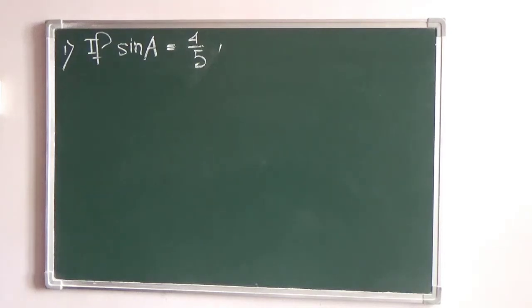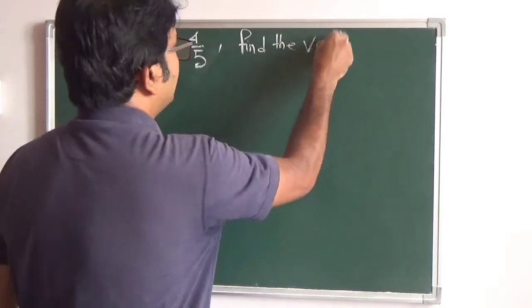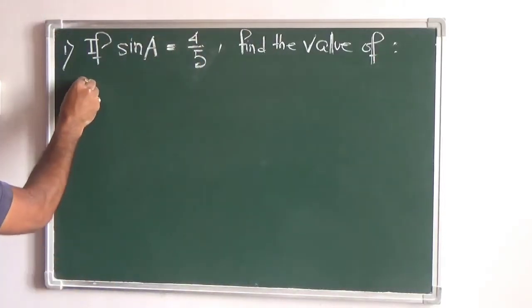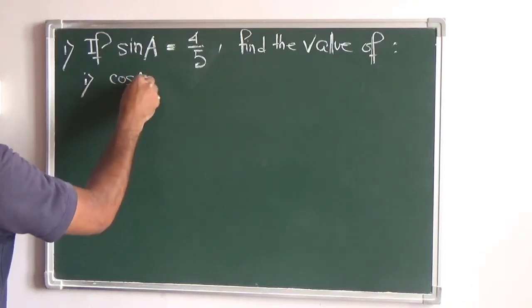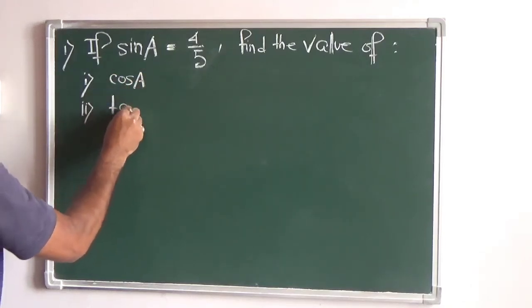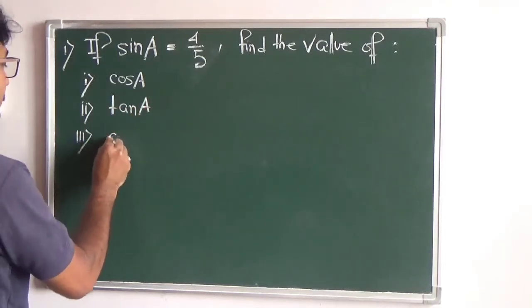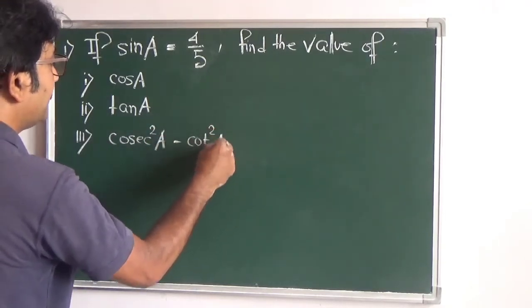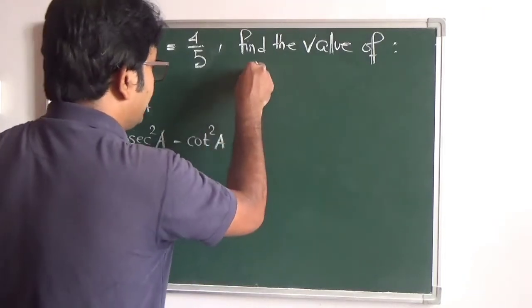Find the value of number 1, that is cos A. Number 2, tan A. Then number 3, cosec square A minus cot square A. So these are the three what you have to find, but we are given sin A equals to 4 by 5. Now, let us start with this.